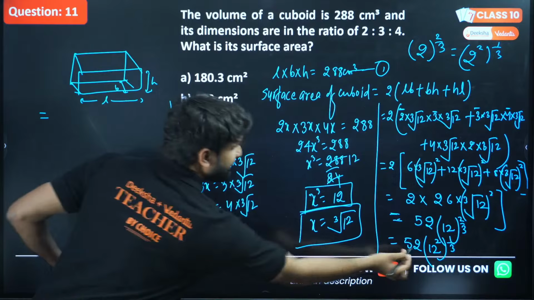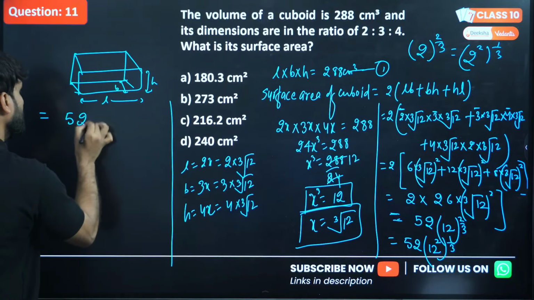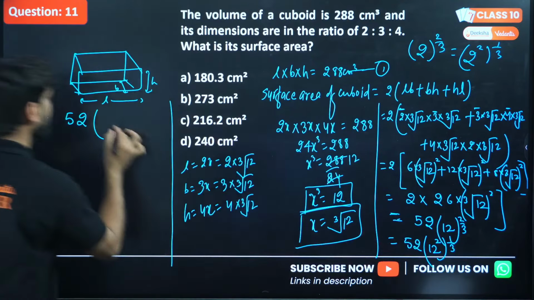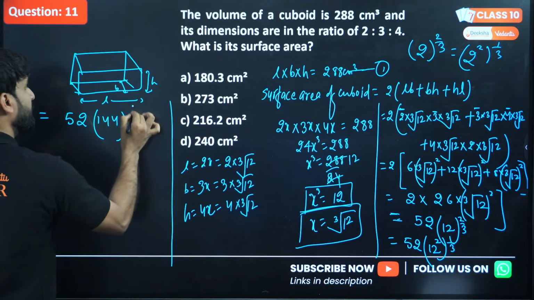Okay, so this is 52 and this is 12 squared, which will be 144, to the power 1 by 3, right?